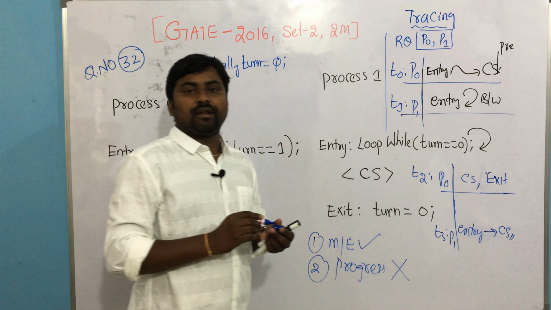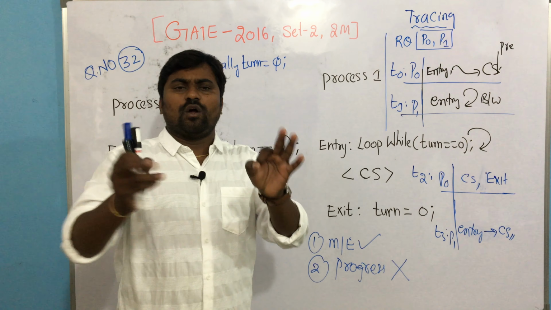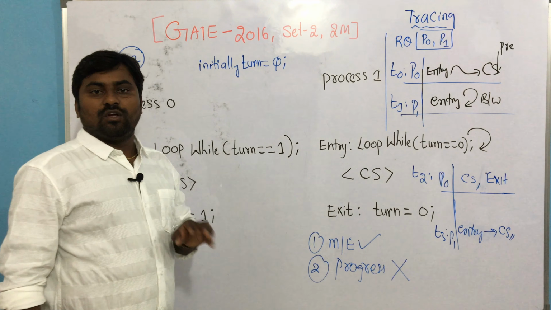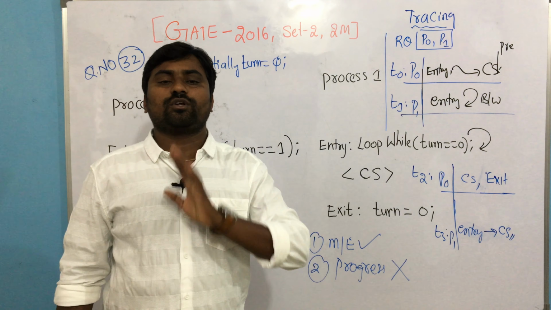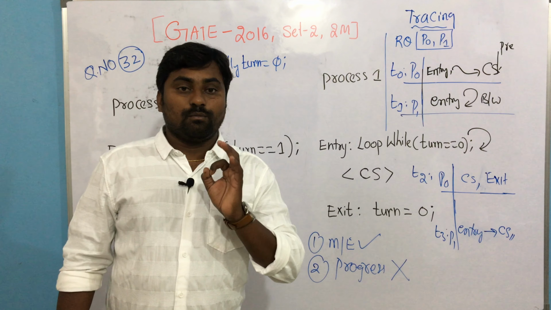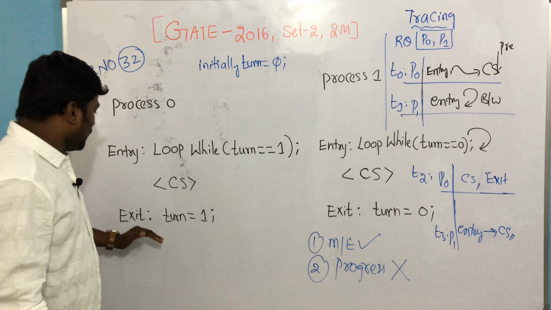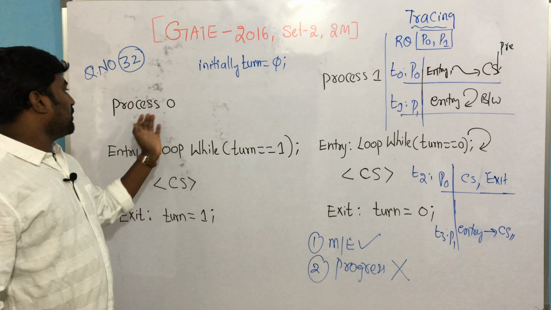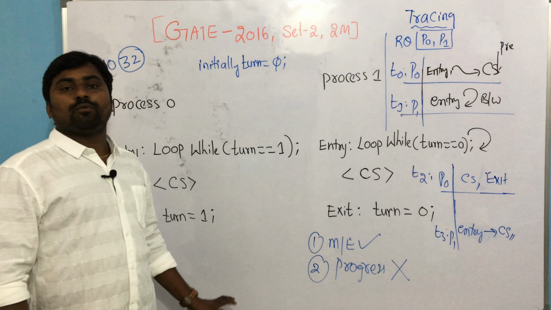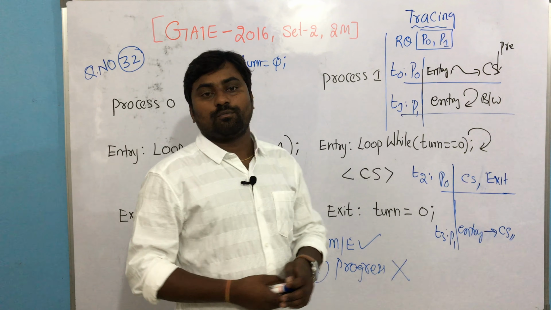Am I right? See, it is equivalent to the strict alternation algorithm, except I made the condition turn not equal to 0. It is a little modification to the code of strict alternation. Strict alternation does not satisfy progression, correct or not? So this is not satisfying progression. I told you, when turn equals 1 and P0 is interested, now it is not allowed. P0 is stopped by P1. Yes or no? So definitely it is not satisfying progression.